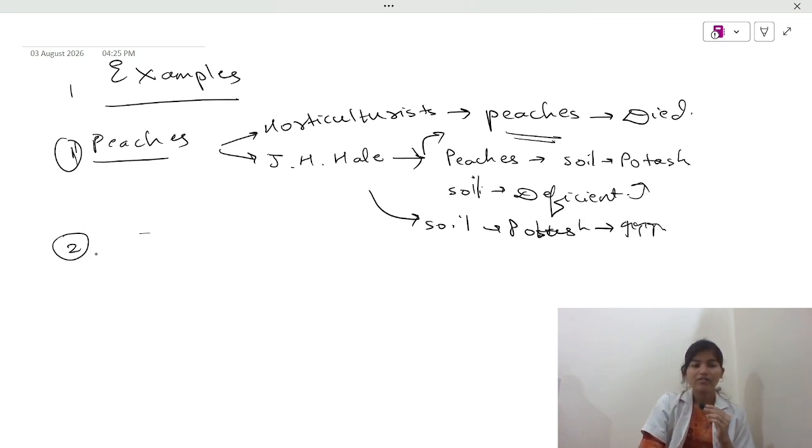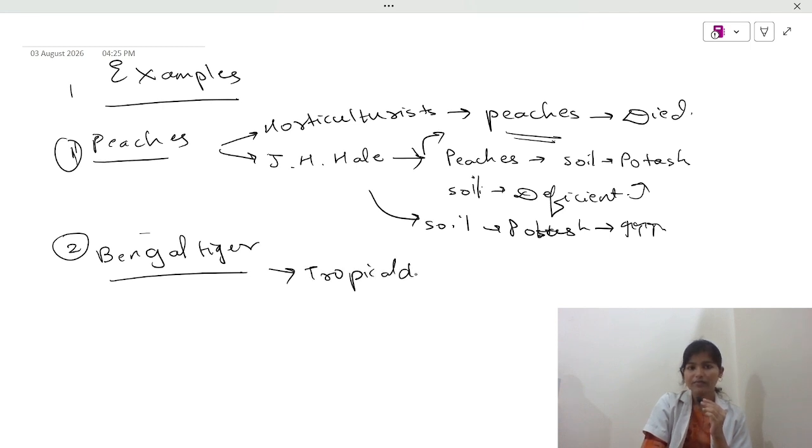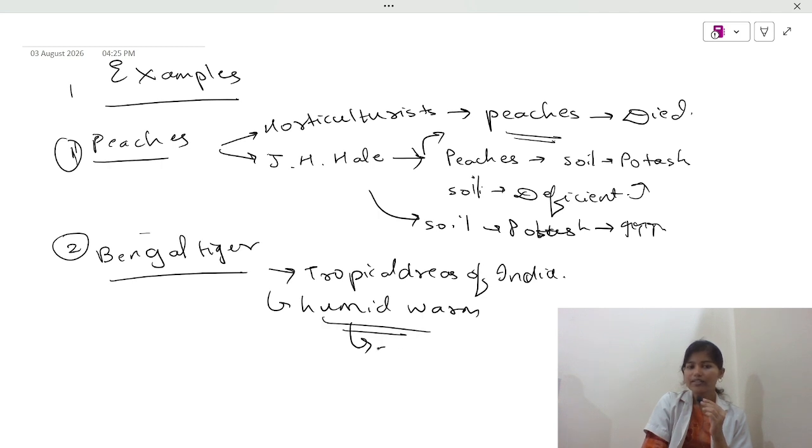The second example is of the Bengal tiger. The Bengal tiger has adjusted itself to the tropical areas of India. Now, how is the climate here? It's humid and warm, right? So if it goes to places where this is not the temperature, then it will succumb to death, or it will not get adjusted easily, because it is susceptible to any temperature other than tropical, right?